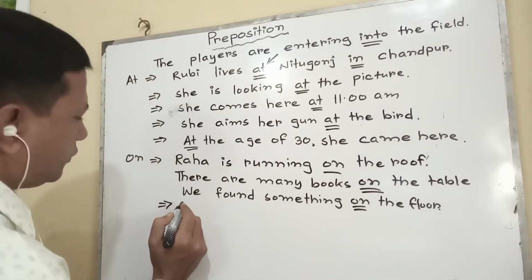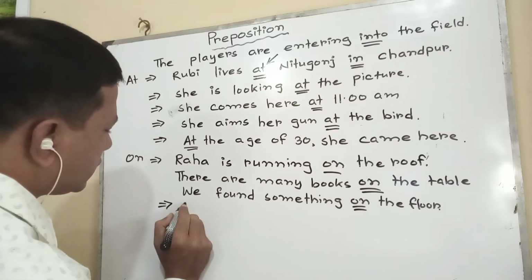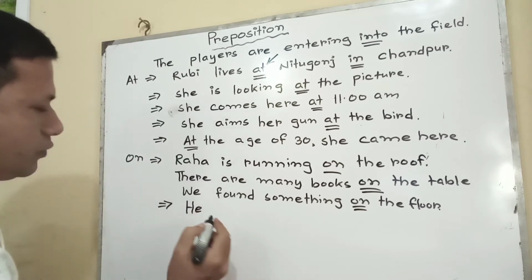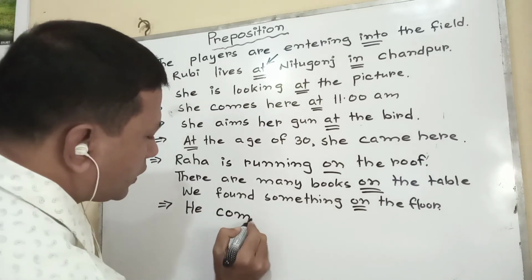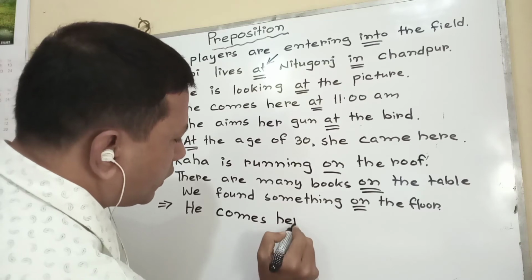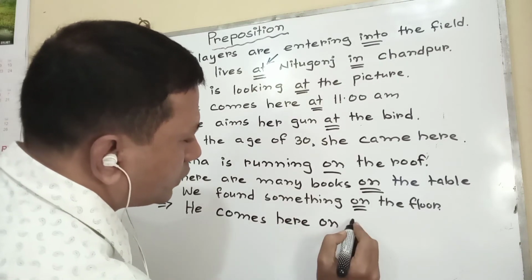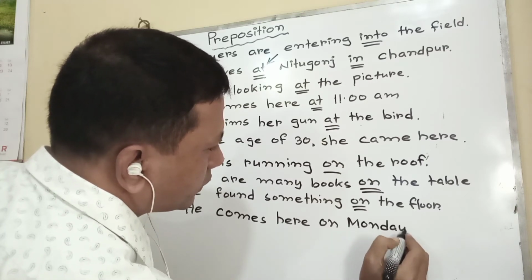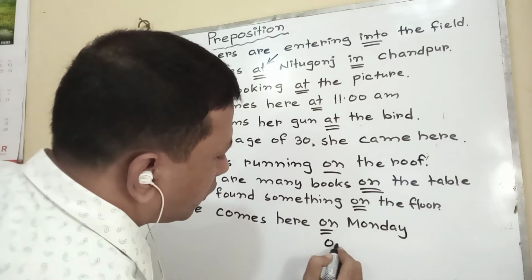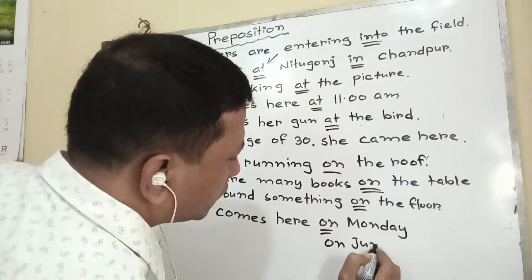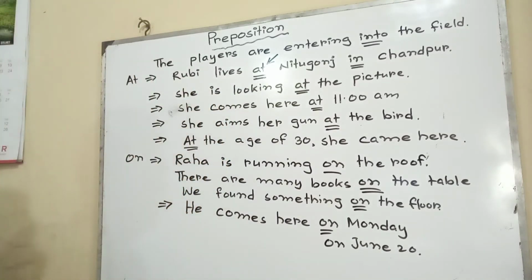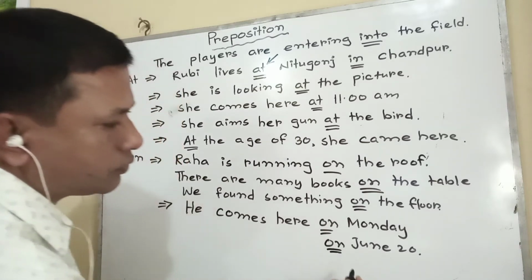To indicate time, for date we use on, such as he comes here on Monday. Before day and date, on is used. On June 20, in this way. He comes on Monday or on June 20.